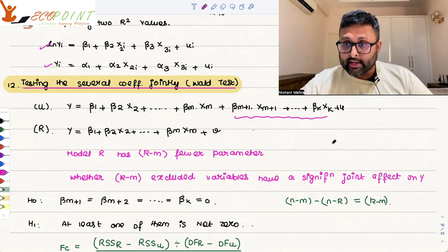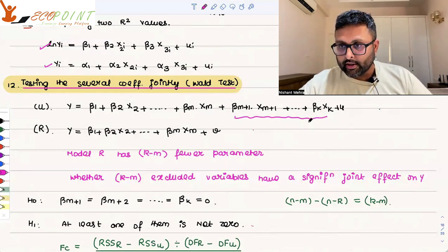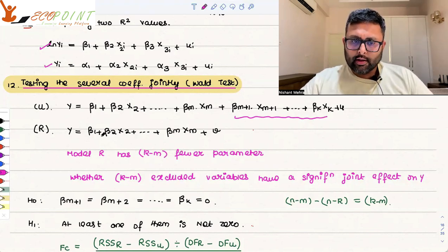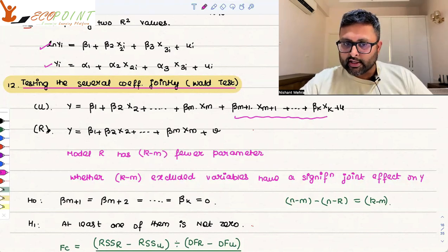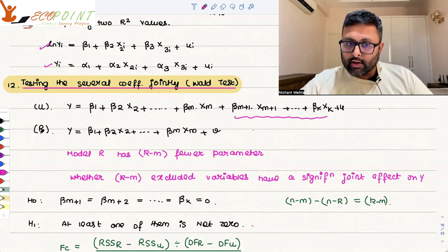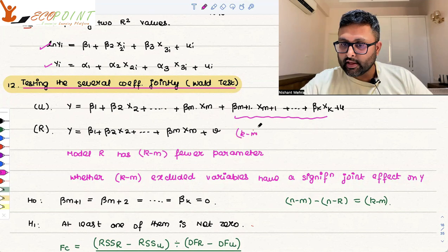Why are we testing this? If the additional coefficients or additional variables which we have included, should we be including them or not? That is the point. So this is the unrestricted model. Restricted model is where you do not have these terms, x_(m+1) to xk. You do not have them. So this restricted model has how many fewer parameters? K minus m parameters, right?